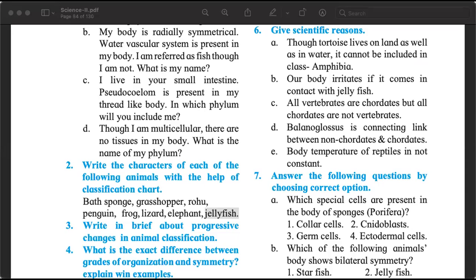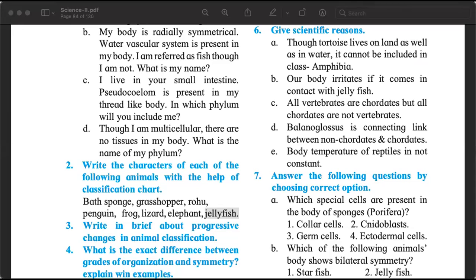6D. Balanoglossus is a connecting link between non-chordates and chordates. Do you remember Balanoglossus? Which phylum does it belong to? Very good, Khadija. They belong to the phylum Hemichordata.